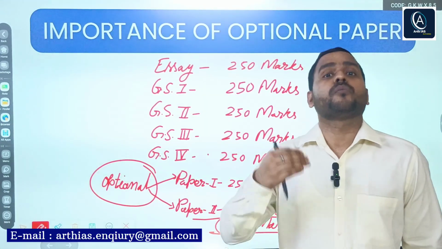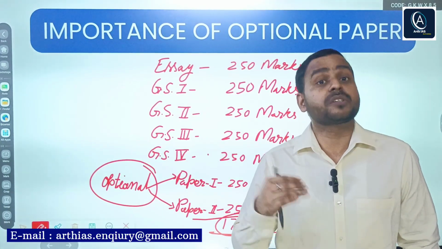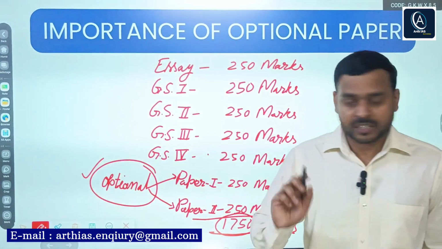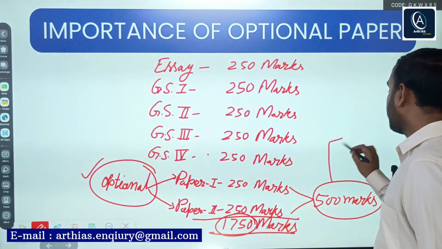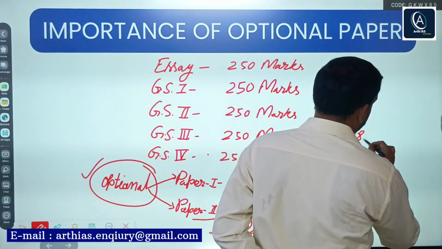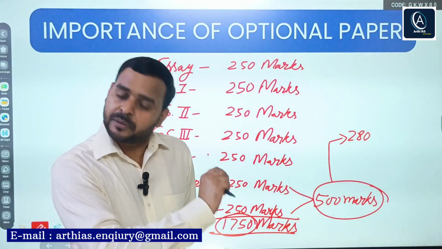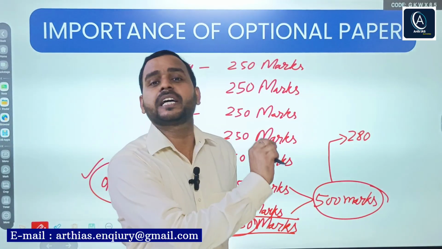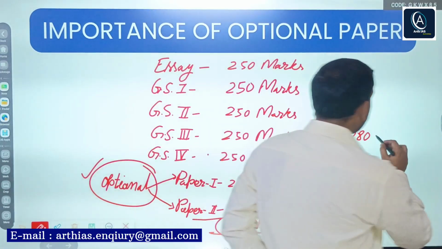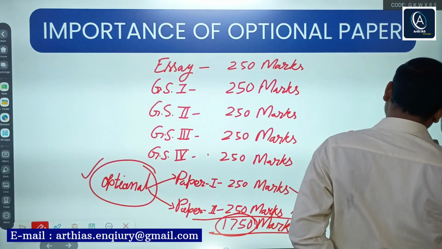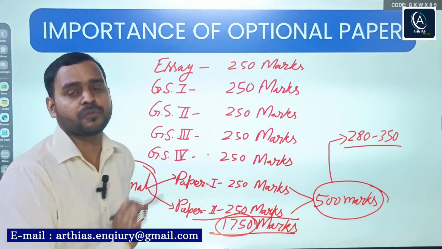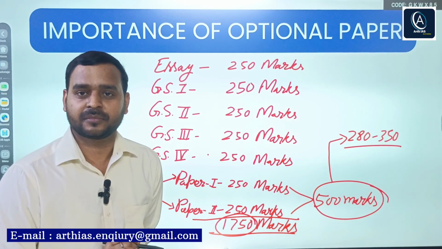And if you work hard, prepare well and practice your best, then you can fetch good marks. Generally in the optional paper, good marks is considered to be at least 280. If you are scoring a minimum of 280, that is considered good marks in the optional, and it can go up to 350. This is the range that you should go for.